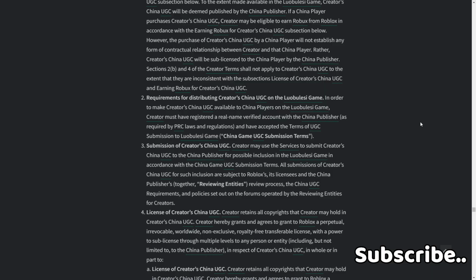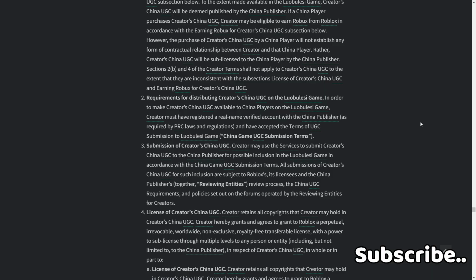In order to make a Creators China UGC available to China players on the Lubelisi game, creators must have a registered real-name verified account with the China publisher as required by PRC laws and regulations, and accepted the terms of UGC submission to the Lubelisi game, the China game UGC submission terms. Free submission of Creators China UGC: creator may use the services to submit Creators China UGC to the China publisher for possible inclusion in the Lubelisi game in accordance with the China game UGC submission terms.